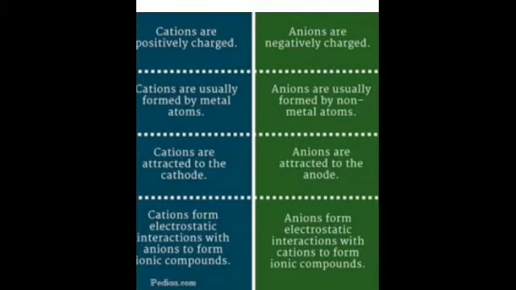Cations are positively charged and are attracted towards the negatively charged electrode, and anions are negatively charged and are attracted towards the positively charged electrode. I hope you have understood the difference. Cations are attracted to the cathode and anions to the anode.